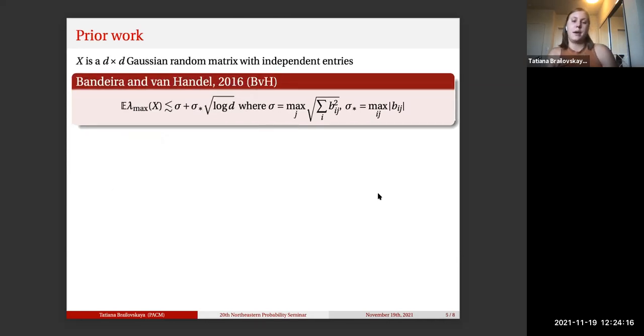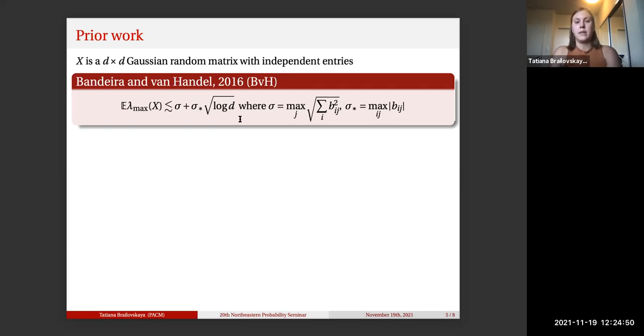This was a result proven by Bandeira and van Handel in 2016. They showed that for the Gaussian random matrix with independent entries, the largest eigenvalue is bounded above, up to a universal constant, by the same parameter sigma as we had in the non-commutative Khintchine, plus sigma star times square root log of the dimension, where sigma star is another parameter that I've defined for you here. The first thing to observe is that this quantity on the right is smaller, again up to a universal constant, than what we had in the non-commutative Khintchine case. So this is already a dramatic improvement.